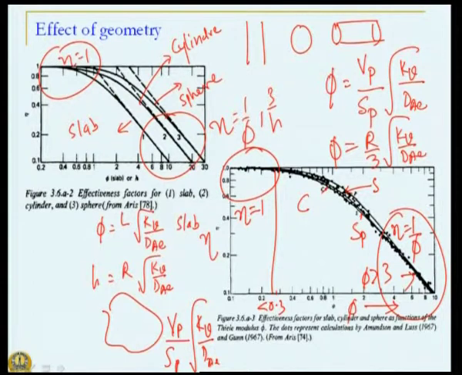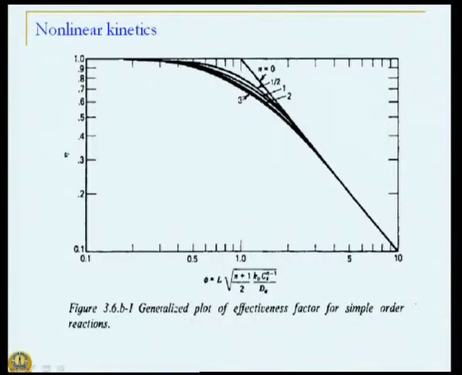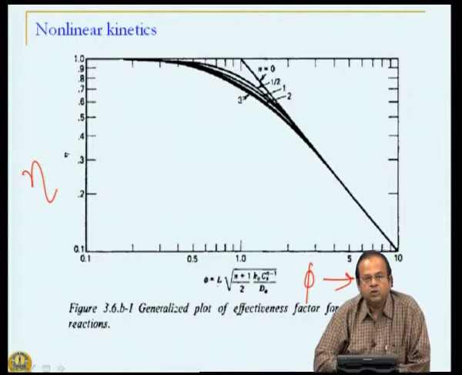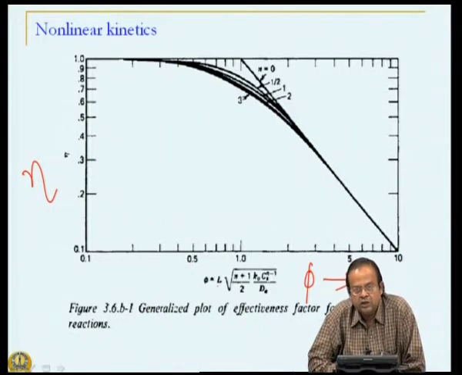So, henceforth we will see our results mainly for slab geometry, because we know the similar things will come out for sphere, cylinder or irregular shape, and then relax what happens when we have first order kinetics. Instead of first order kinetics, we have nth order kinetics. Or in other words, let us look at these results. This is a result for effectiveness factor eta versus Thiele modulus. We will talk about what this definition of Thiele modulus is in the next session, but before we conclude this session, let us look at this behavior.